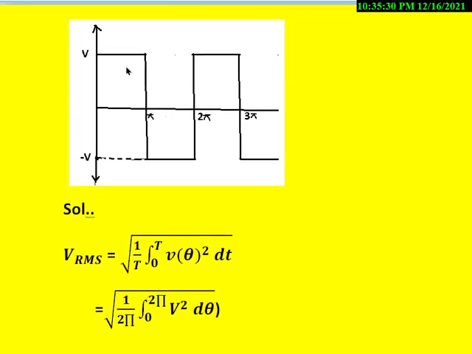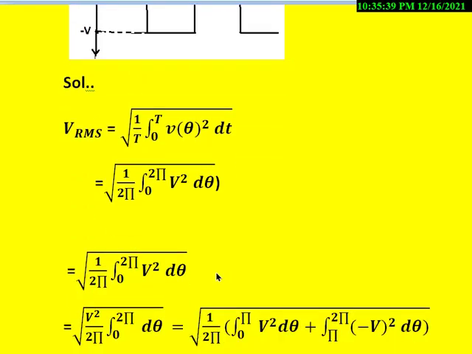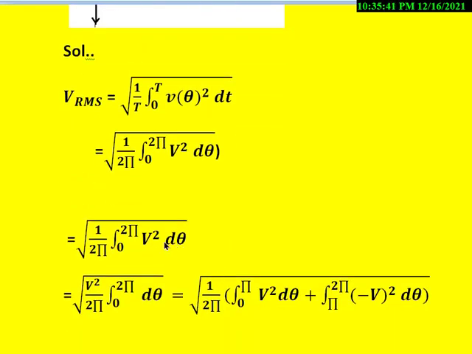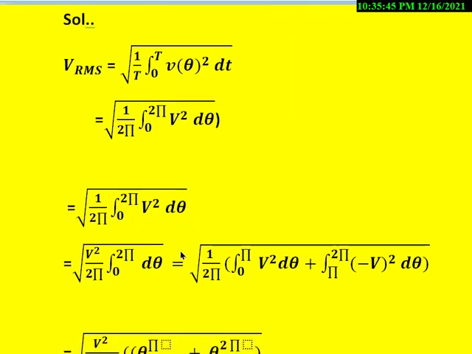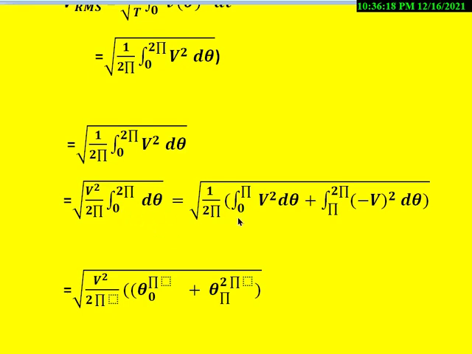So up to pi it is positive, whereas from pi to 2 pi it becomes minus V. So when we write the equation, we get root of 1 by 2 pi integral 0 to pi.